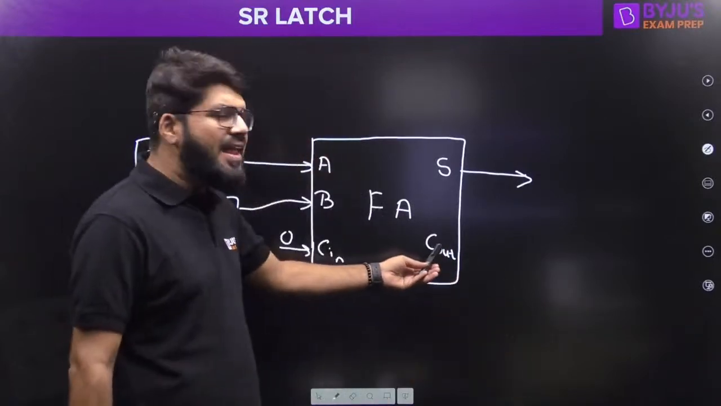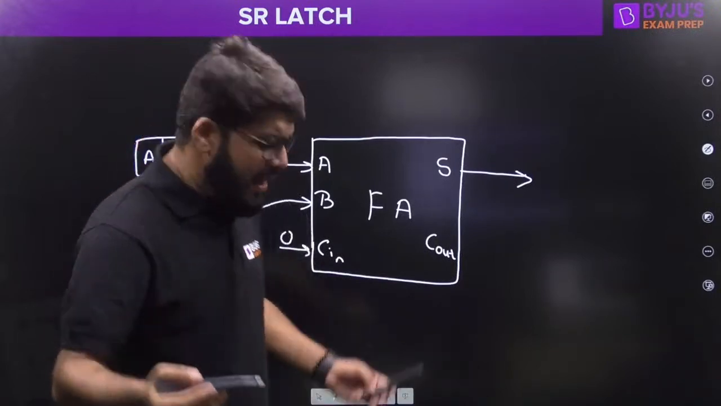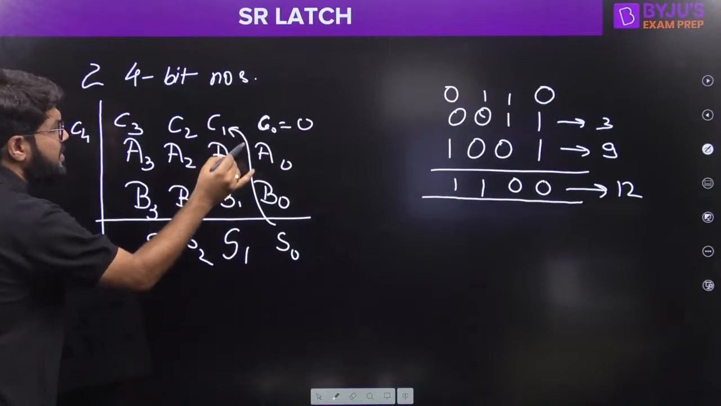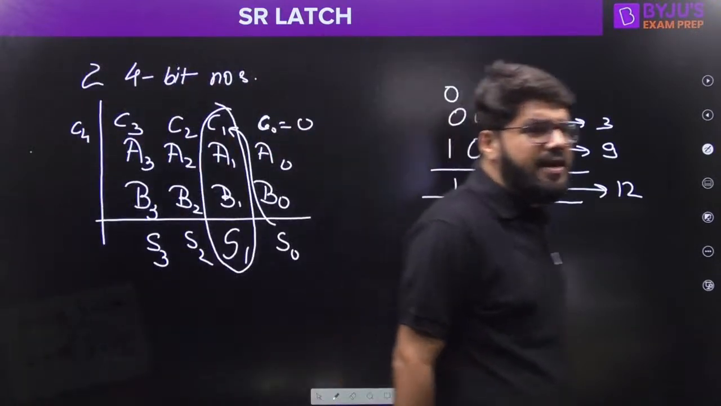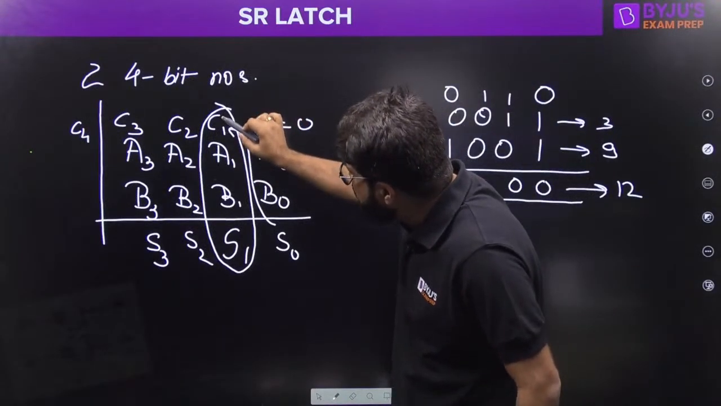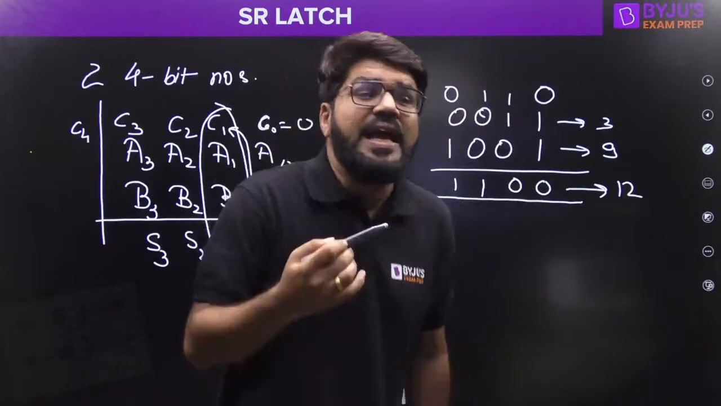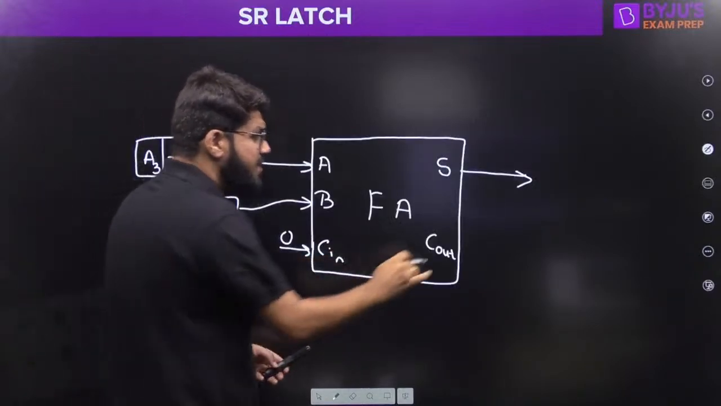Now what to do with this carry? The carry that is generated by any particular stage is used in the next stage. So in the next stage, I need to incorporate this carry and then add with A1 and B1. Where is my carry now? My carry is available here.